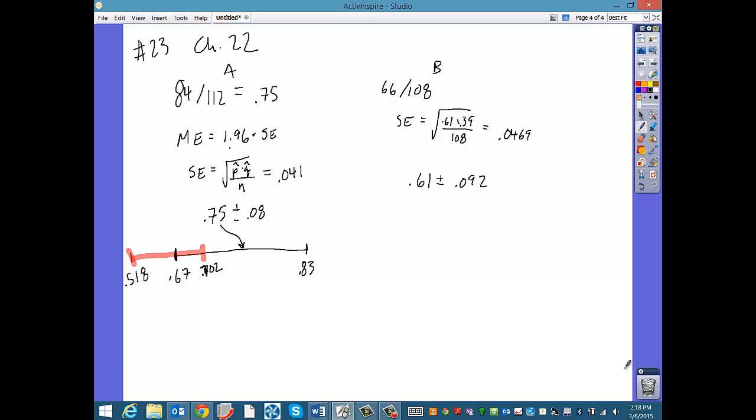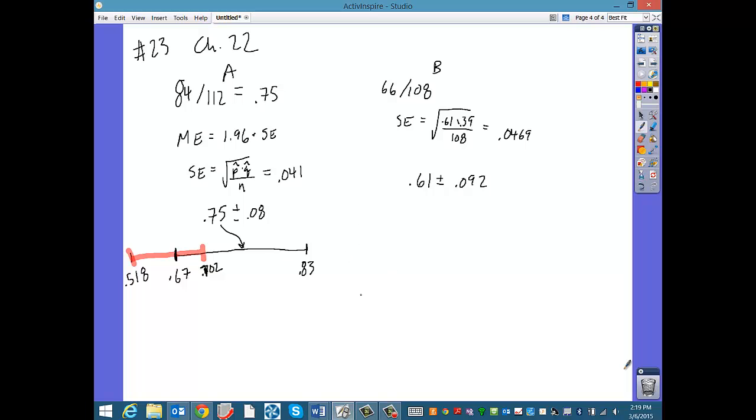In part A, I am 95% confident that the actual effectiveness of this medication is that this medication will make between 67% and 83% of the population feel better, and I'm 95% confident that this medication will make between this proportion and this proportion of the population feel better. So the fact that they overlap means that maybe the actual p-value for A is in here, and maybe the actual p-value for B is in here, and they might actually be the same. In fact, these two medications, there might not be any difference between them.